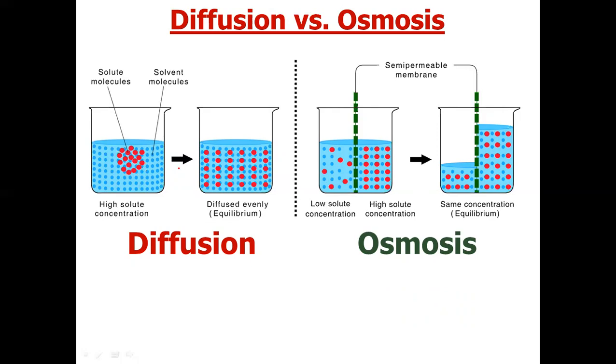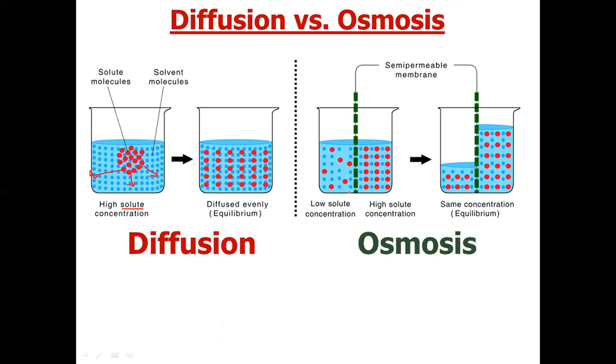After some time these particles will move in all directions where the concentration of solute is less, so that we get a homogeneous mixture in which the solute concentration is the same all over. So this spontaneous movement of solute particles from a region of high solute concentration to a region of low solute concentration is called diffusion.